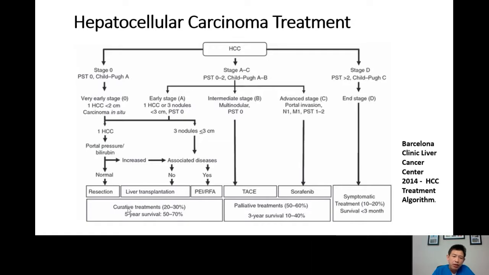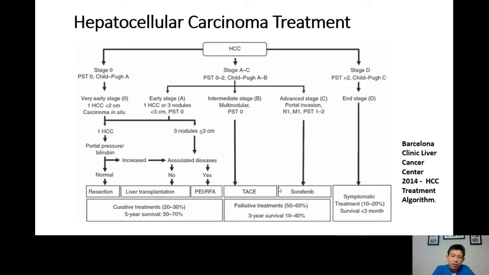Now, if we compare the curative treatment to palliative treatment, in palliative treatment the three-year overall survival is only 10 to 40%. What are the palliative treatments? This is transarterial chemoembolization, Y90, SIR-Spheres, TheraSphere. They are all considered palliative treatment. Treatment with Nexavar or an oral chemotherapy pill is also considered palliative treatment.